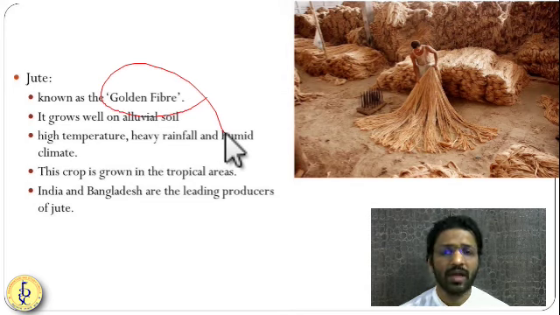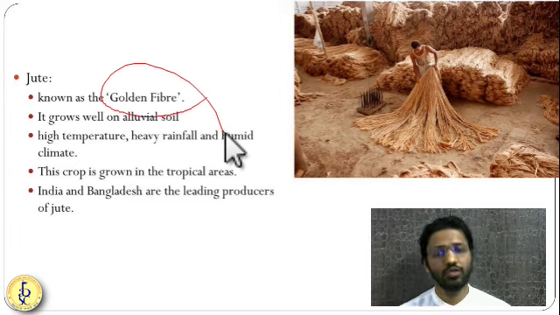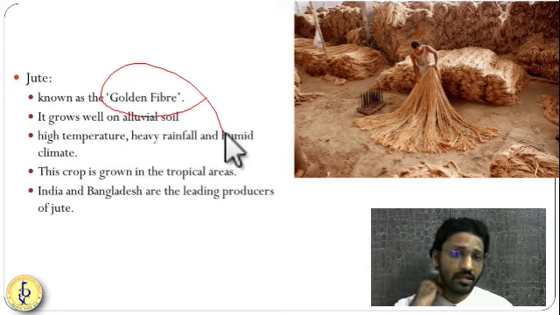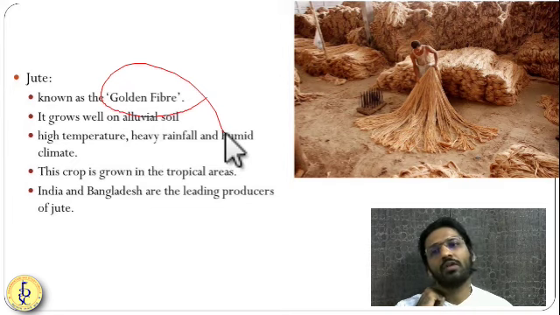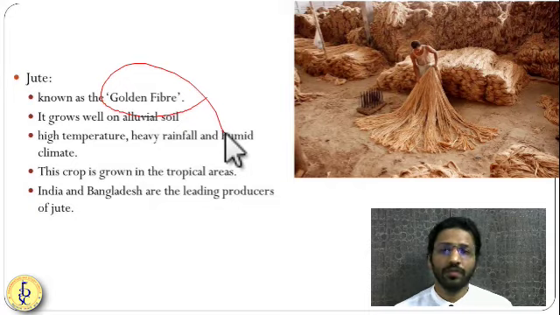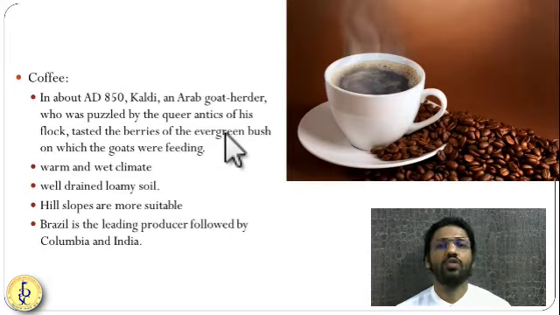Nowadays we are using plastic bags, but jute bags are very organic. Plastic makes lots of pollution. So that's why jute is preferred. Jute should be preferred over plastic. Jute requires very high rainfall, very high temperature and a very humid climate. Bangladesh and West Bengal are very famous for the production of jute. So friends, hope you have understood this jute business.